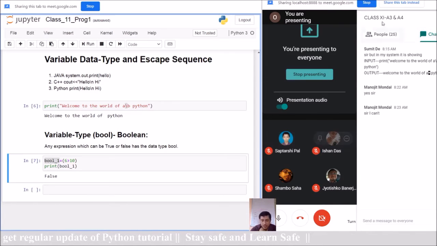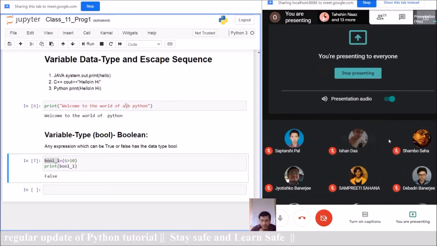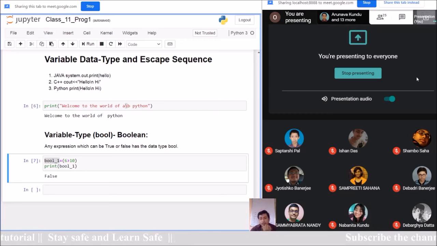Chalo. Next, who can give the answer? How can we clarify my answer that bool underscore 1 is an identifier? If you are giving this as the answer, then how can we clarify?